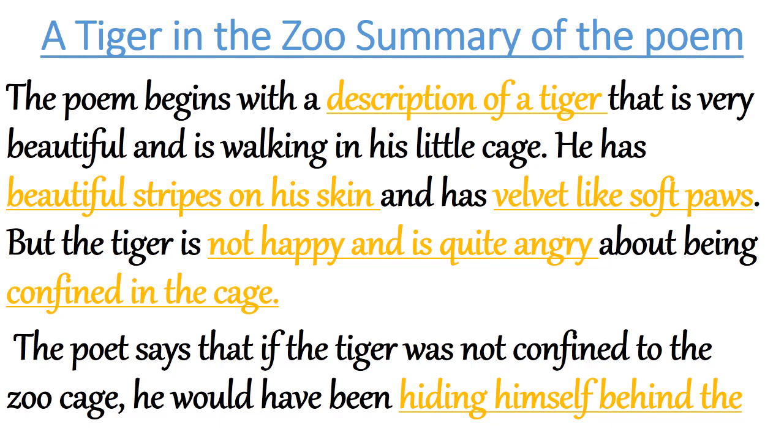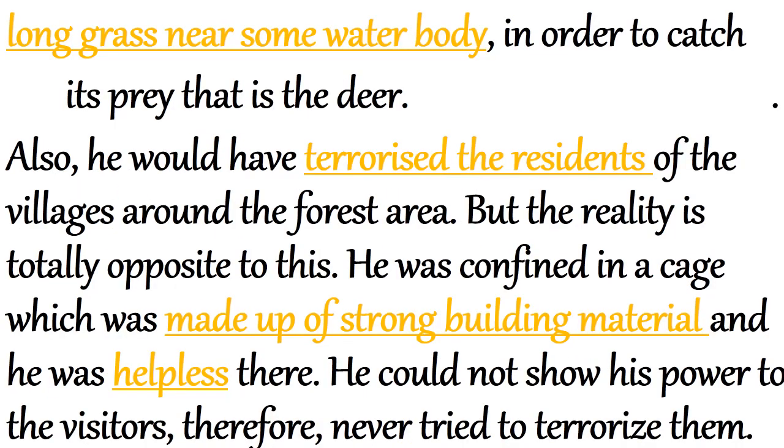The poet says that if the tiger was not confined to the zoo cage, he would have been hiding himself behind the long grass near some water body in order to catch its prey, that is the deer.